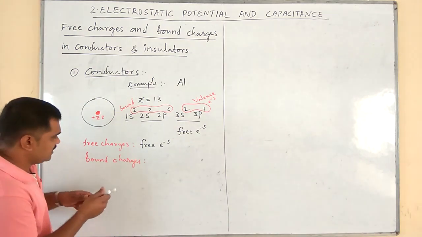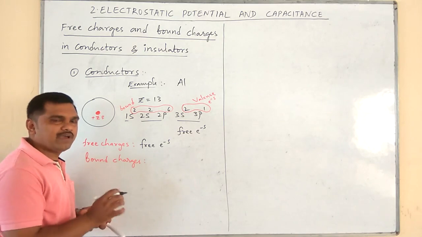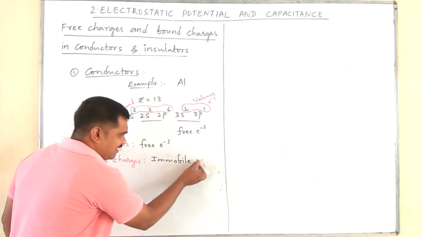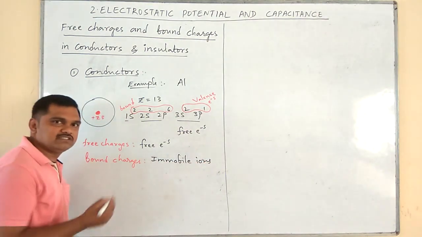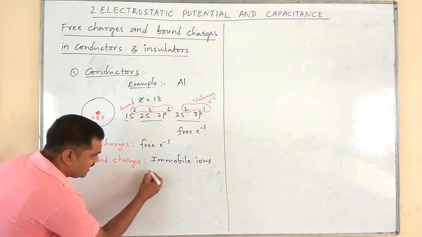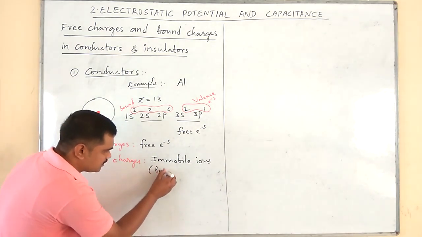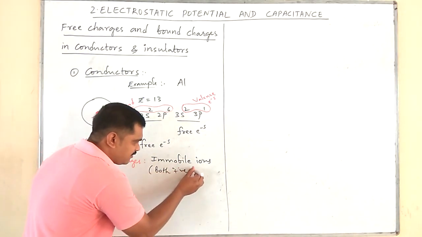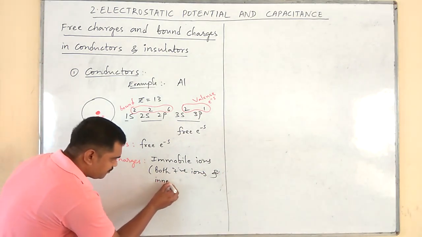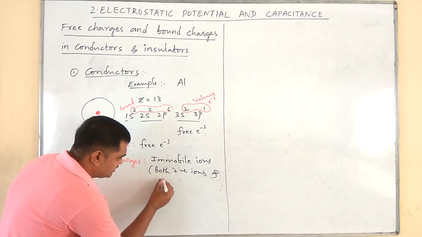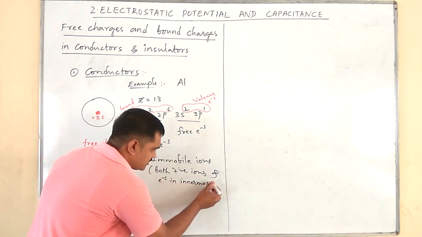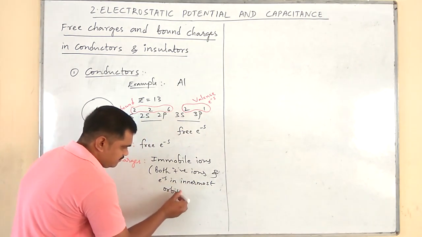Simply, we say immobile ions. Immobile ions means they can't move, they stay at their positions. Immobile ions means both positive ions and electrons in the innermost orbits.